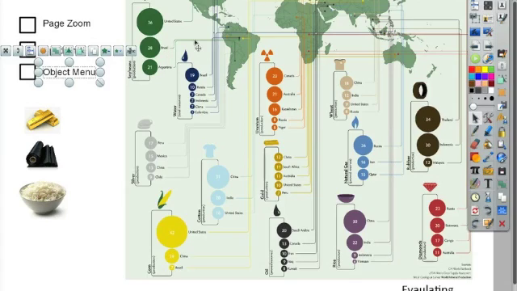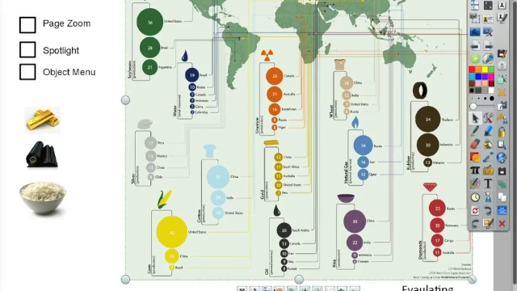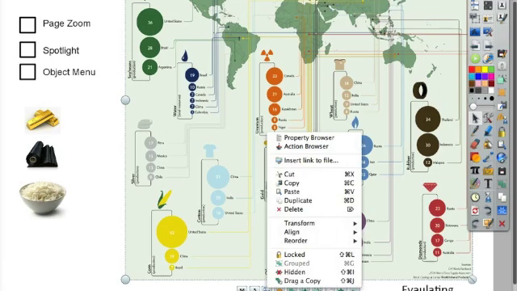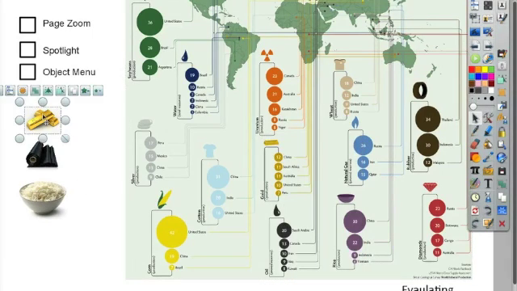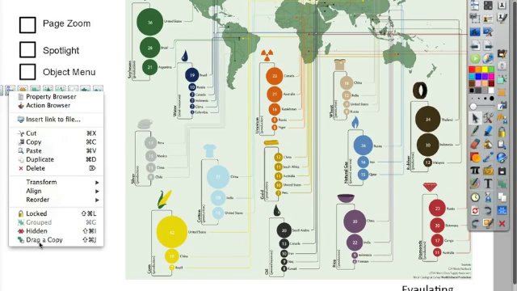Another thing you want to think about when you're looking at images is your menu for the objects. So if I click on this object, I don't have this locked so that I can actually just move it around the page. But if I was going to be annotating over it, I might want to lock it. Then I wouldn't be able to move that background image. Here you can also look at those same marquee handles and set up drag a copy.